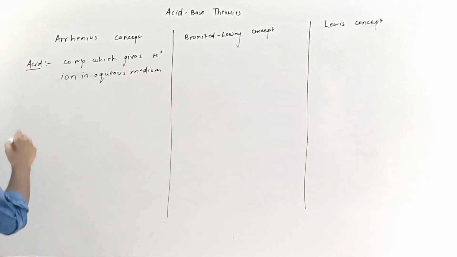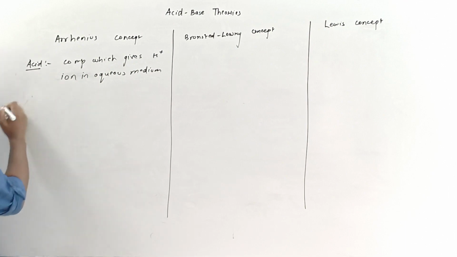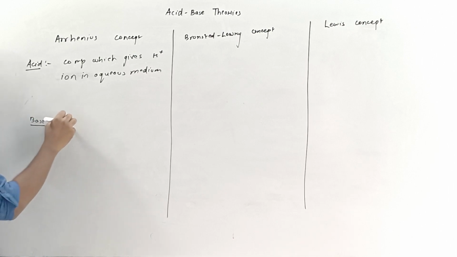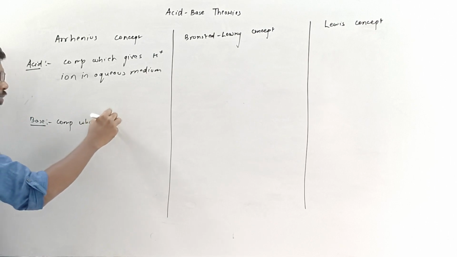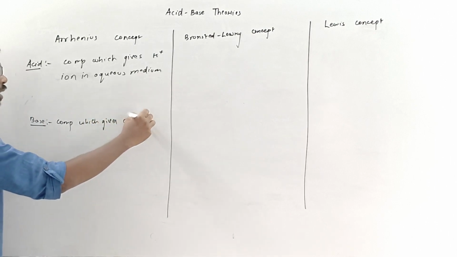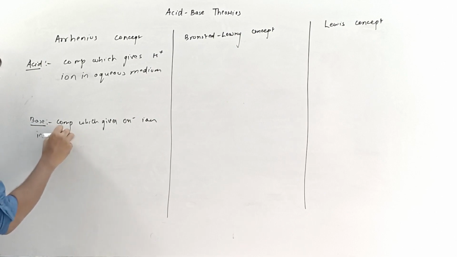This is acid. Base according to this is a compound which gives OH minus ions in aqueous medium.